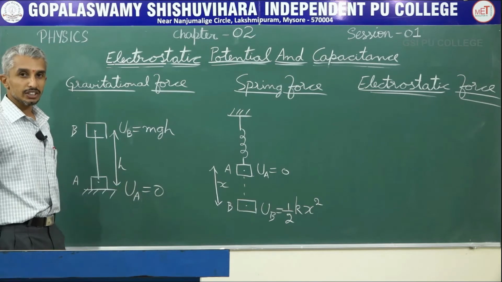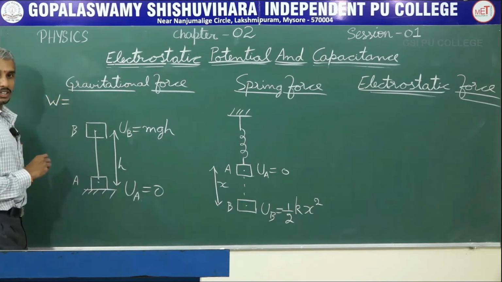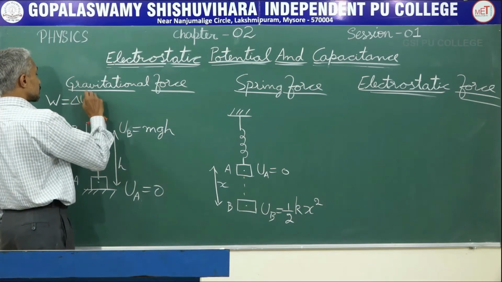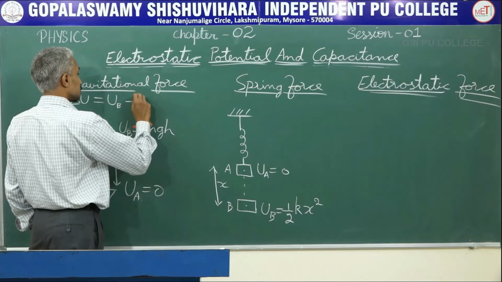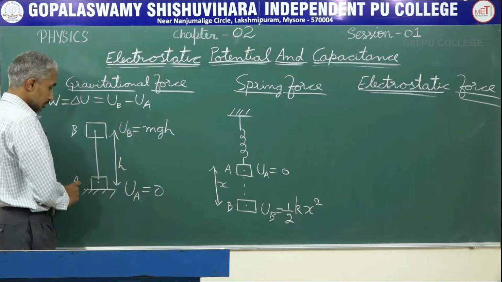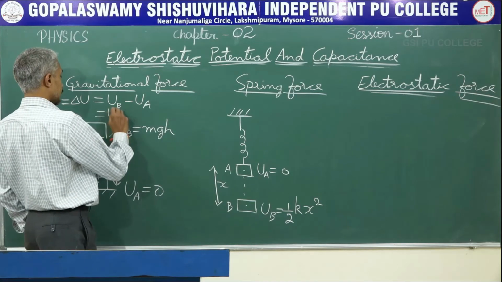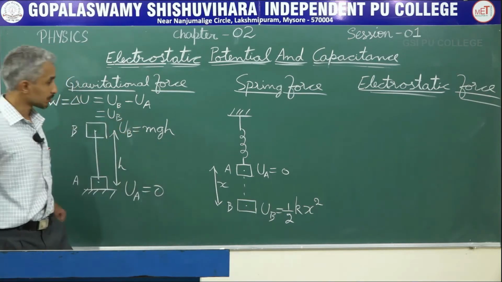In terms of work energy theorem, I can write this as work done is going to be equal to change in potential energy, which is UB minus UA. At the position A, the potential energy is 0. So I can write this directly as equal to UB, which is mgh.